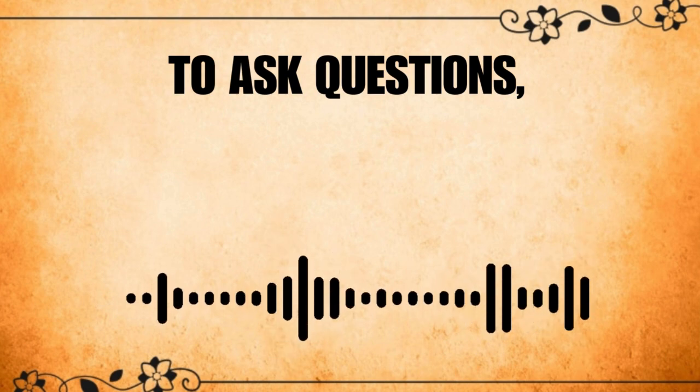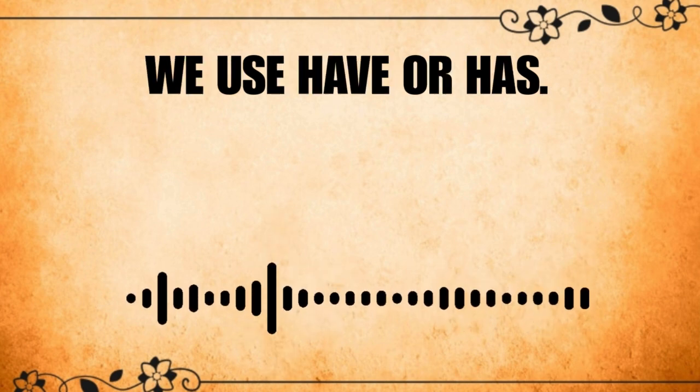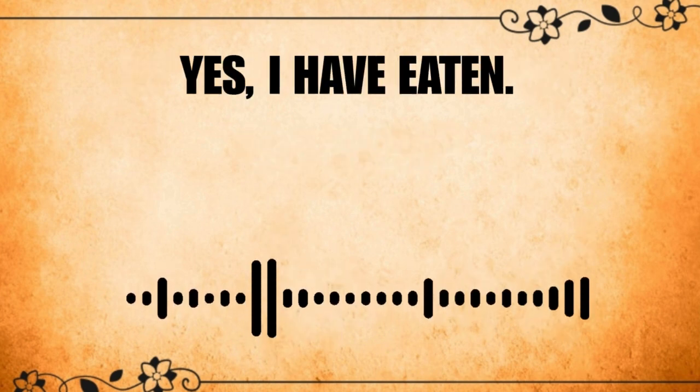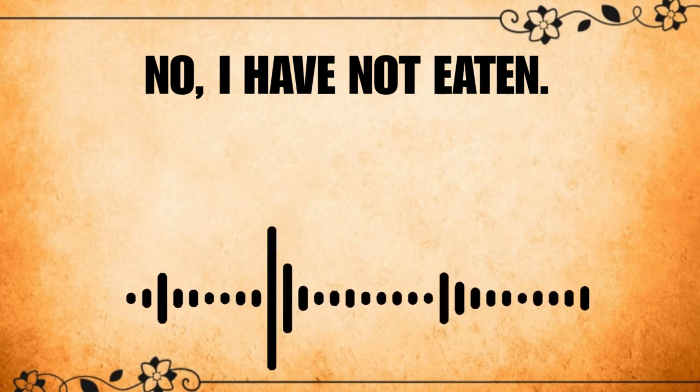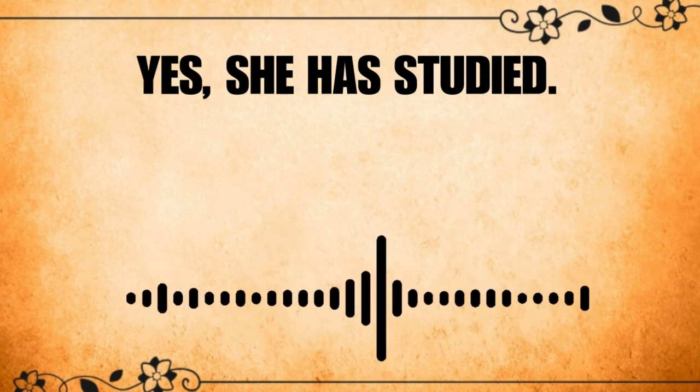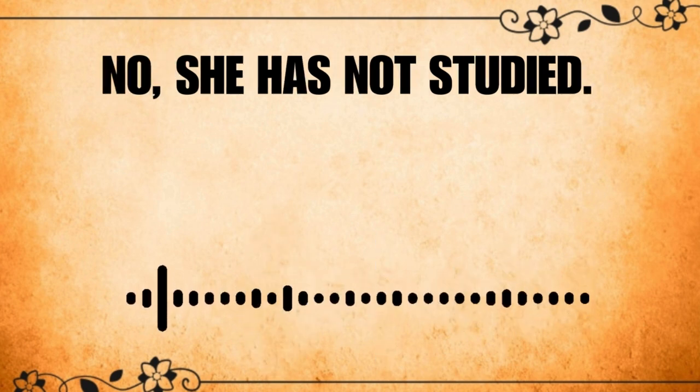To ask questions, we use have or has at the beginning. Have you eaten? Yes, I have eaten. No, I have not eaten. Has she studied? Yes, she has studied. No, she has not studied.